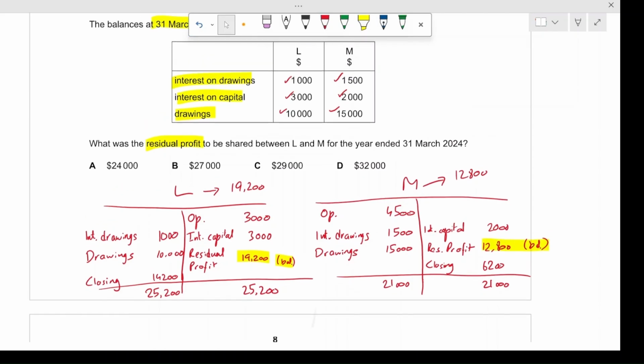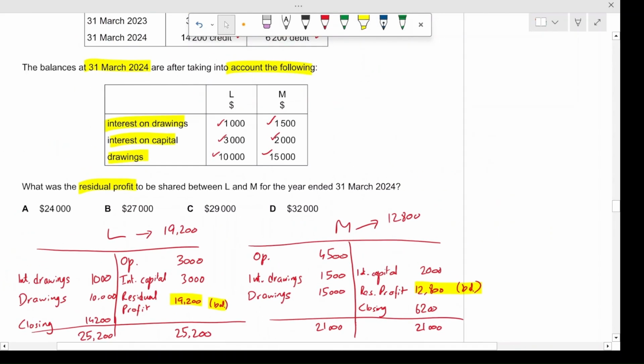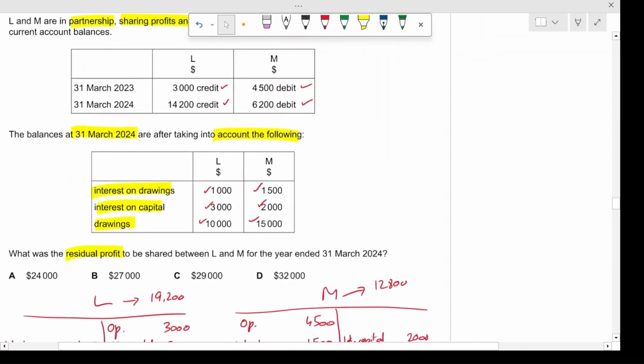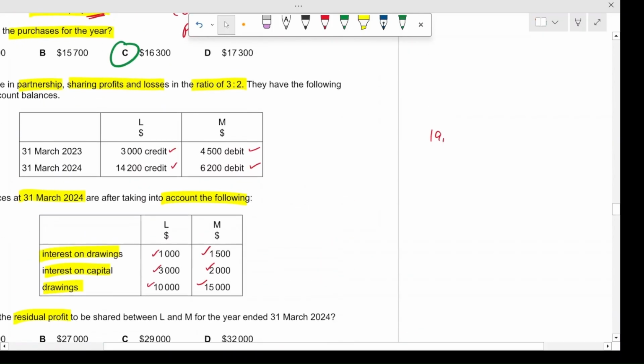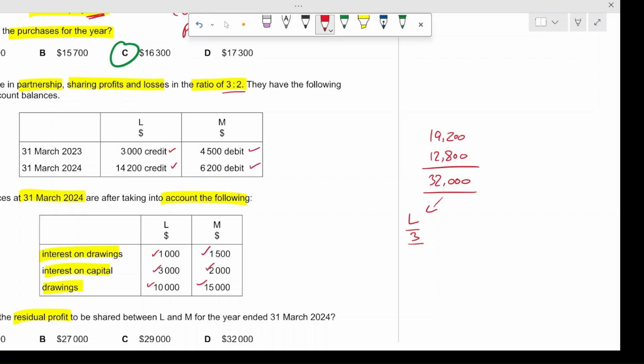I hope you understood this. So to check if our calculation is correct, we should sum these amounts first. 19,200 and 12,800. This comes out to be $32,000. And the question said that they are in the ratio of 3:2 for L and M. So for L, it was 3. And for M, it was 2.